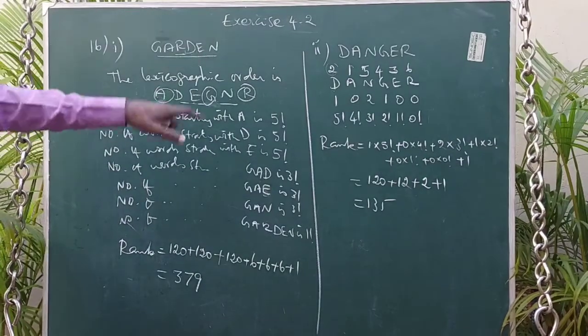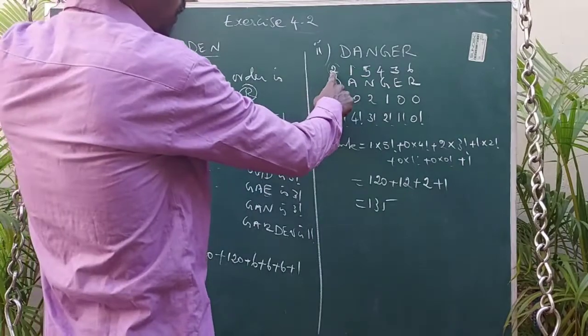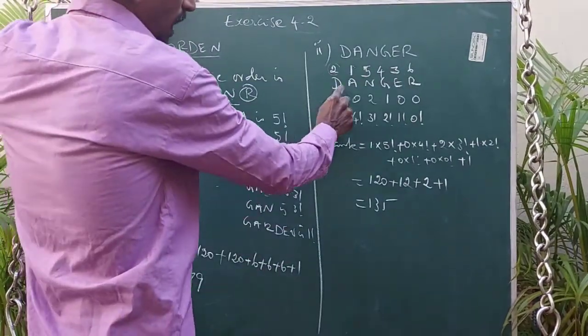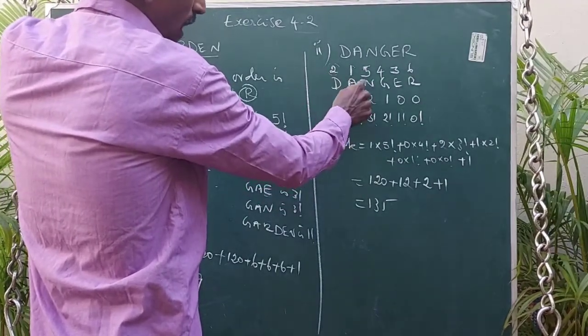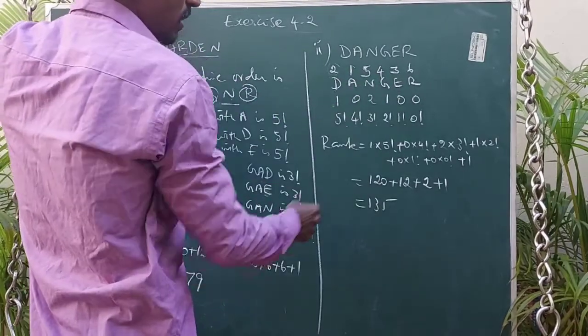You can follow the same method here. Once again, repeating: first put the lexicographic order. Next observe from left to right. Look at this number. What are the letters? How many letters are less than this 2? Only 1. Similarly, find out all of them.